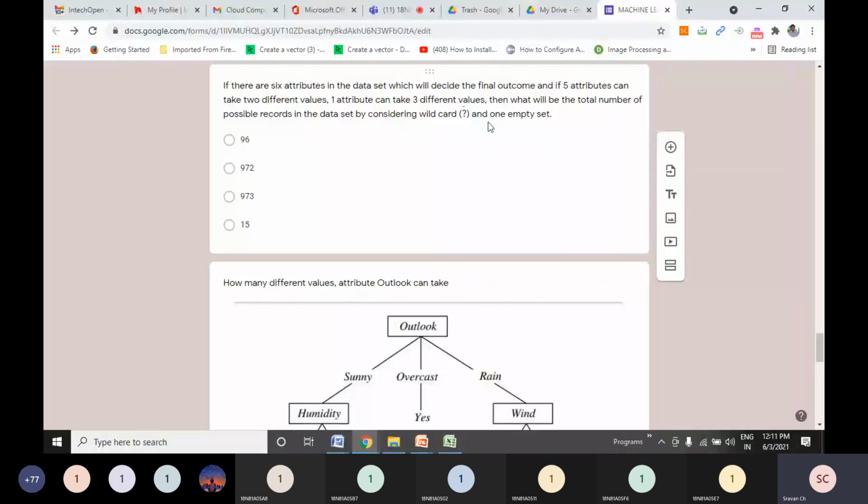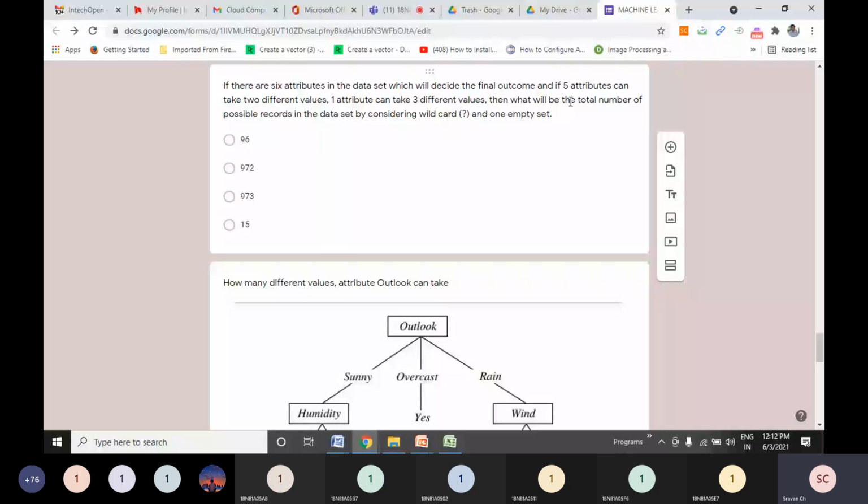So what will happen? Now for every attribute, one more value called question mark is added. So out of 6 attributes, one attribute was taking 3 different values. Now it will take 4 different values. Question mark is also one more possible value. Similarly, for remaining 5 attributes which were taking 2 possible values, question mark is also added, so they will become 3 possible values. So previously what we have done, 3 into 2 into 2 into 2 into 2, like that we have done the multiplication.